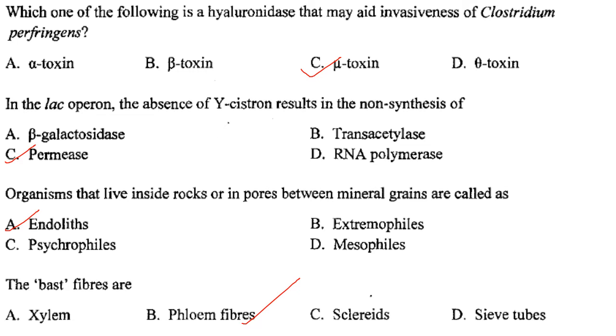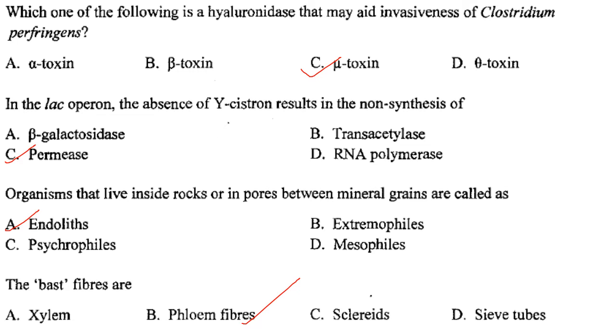Alpha toxin is responsible for gas gangrene in infected tissues. The toxin also possesses hemolytic activity. Then beta toxin is a necrotizing agent and it induces hypertension by release of catecholamines. Then theta toxin, a thiol-activated cytolysin, causes the clear zone of hemolysis around colonies on blood agar plates, suppresses myocardial contractility ex vivo and induces shock within 1 to 2 hours in vivo. So the answer here is mu toxin, that is option C.